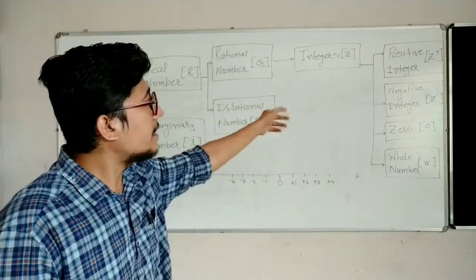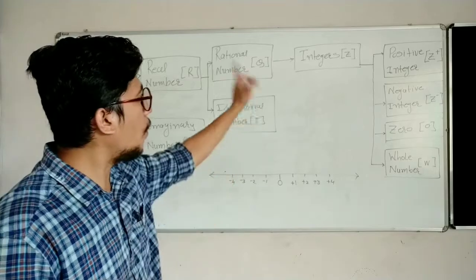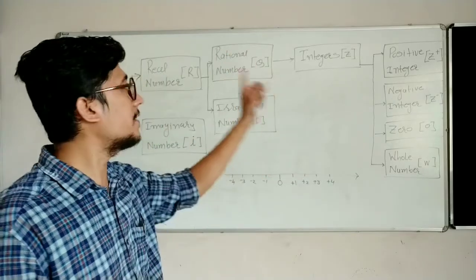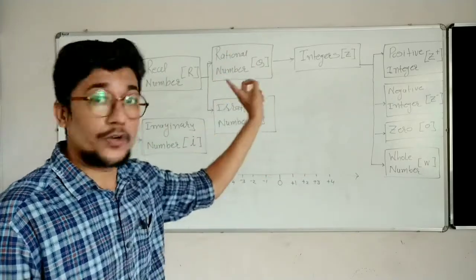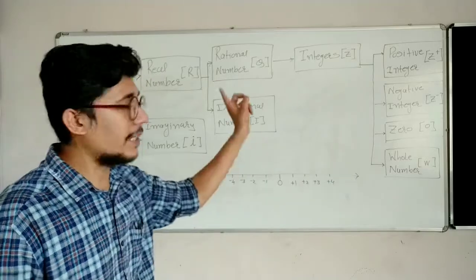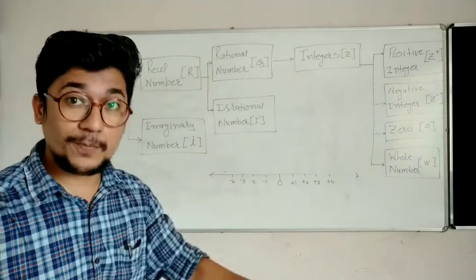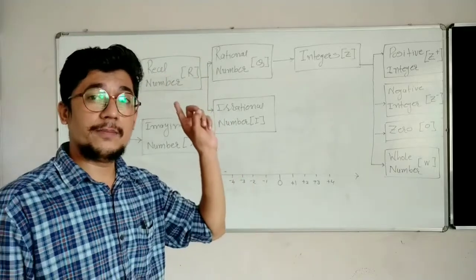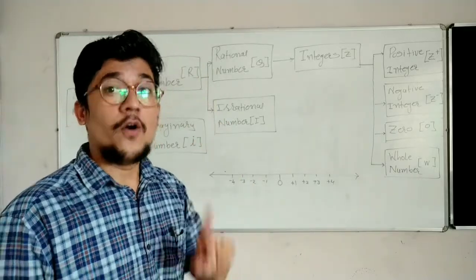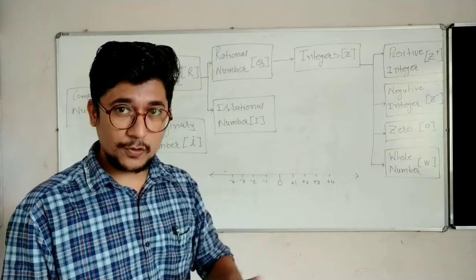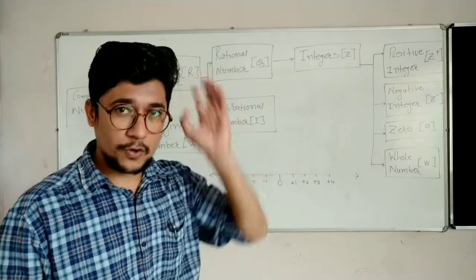But all integers are not positive integers, all integers are not negative integers, all integers are not 0, all integers are not whole numbers. In the same way, all rational numbers are not positive integers, all rational numbers are not negative integers, all rational numbers are not 0, all rational numbers are not whole numbers.